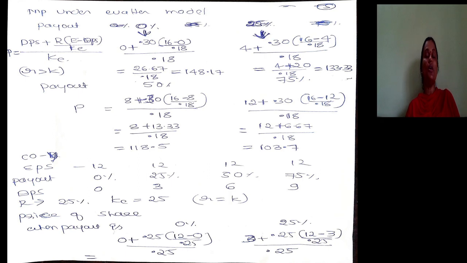What did Walter say? Walter said that the optimum payout ratio for a growing firm is 0% payout. So when an organization pays very little, its share price will be very high. The same thing holds good here also.